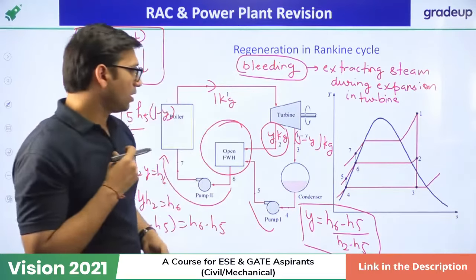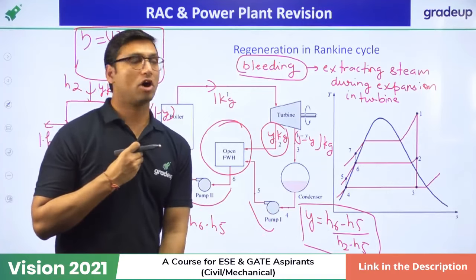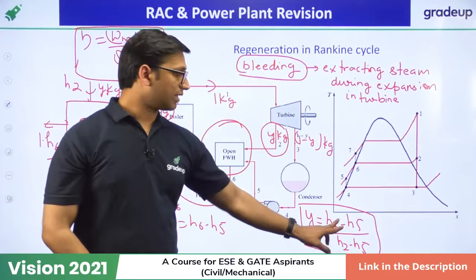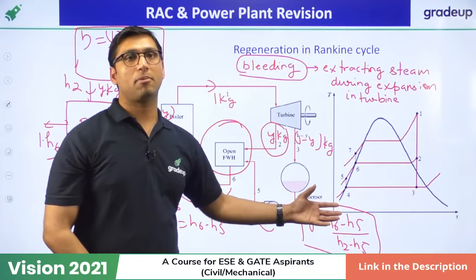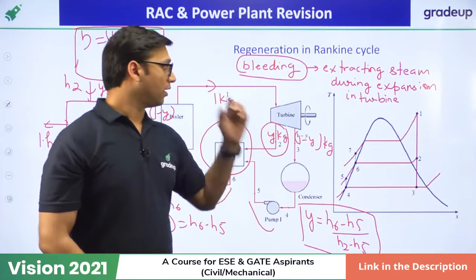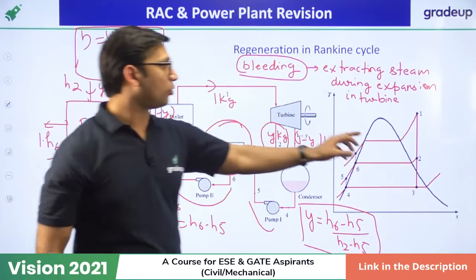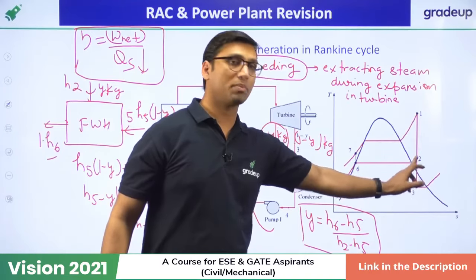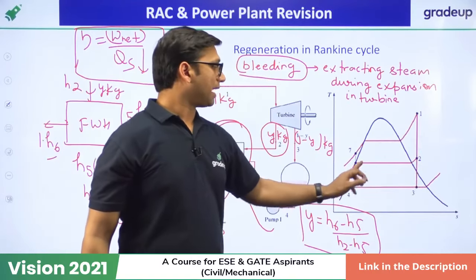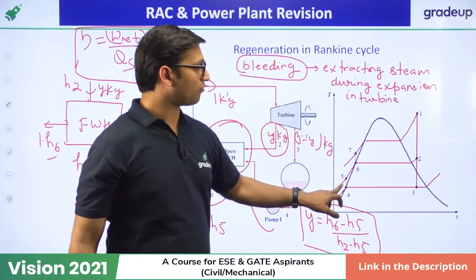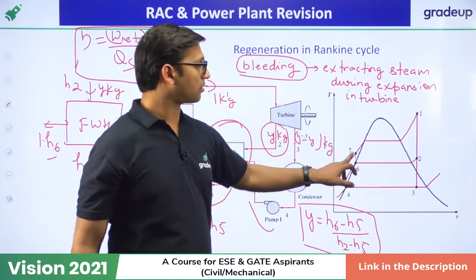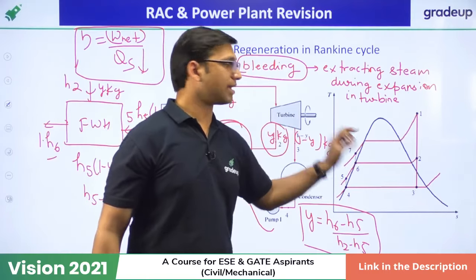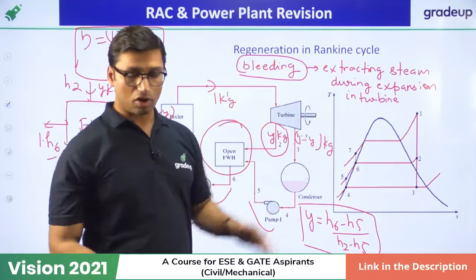Okay. So if you have to solve the question of Rankine cycle with regeneration, you just have to find the value of y, that can be solved with the help of an energy balance equation. So efficiency will be equal to turbine work, which will be (H1 minus H2) plus (1 minus y) times (H2 minus S3), minus pump work, which will be (1 minus y)(H5 minus H4) plus (S7 minus S6), divided by total heat supplied, which will be H1 minus S7. Okay. So that is how you can find the efficiency.